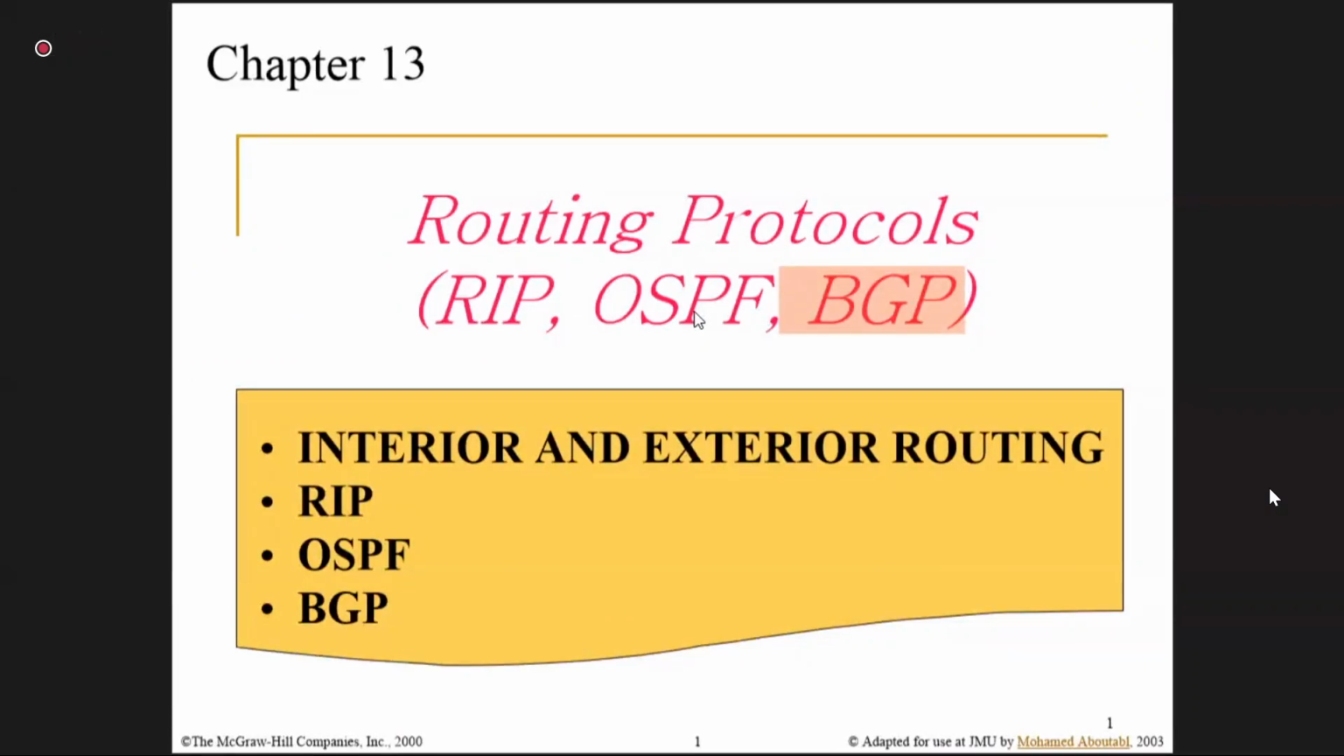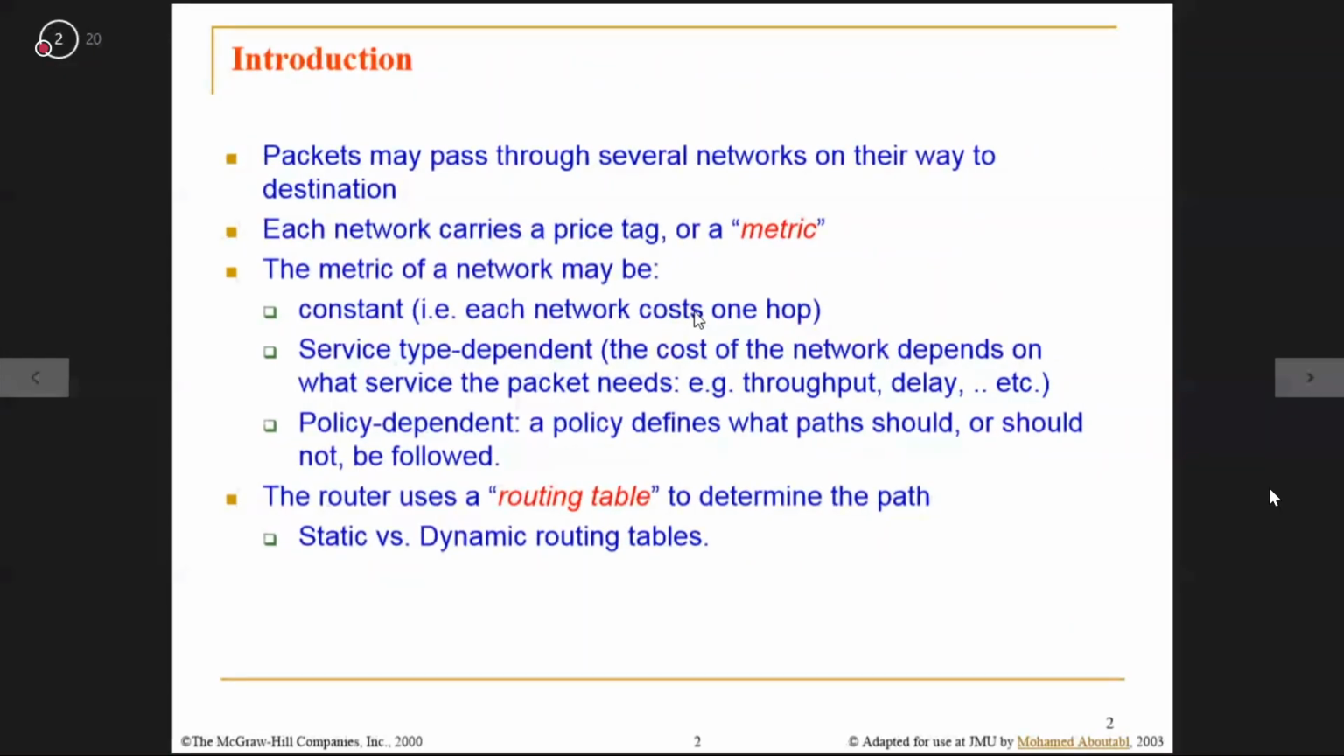Today I have focused on discussing the RIP protocol. So RIP is the simplest routing protocol. Okay, what it does basically, you can see that packets may pass through several networks on their way to the destination. Each network carries a price tag, a metric, and the metric of the network may be cost, hop, service type dependent, policy dependent, something like that.